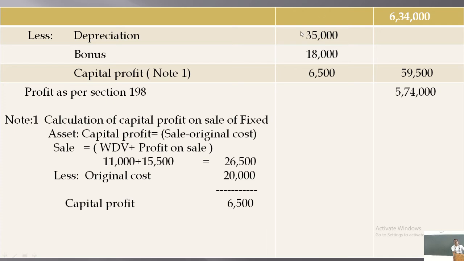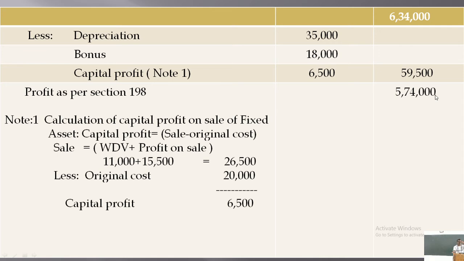Expenses here are depreciation and bonus, which are added back to the net profit, and the total allowable expenses are deducted here. And 6,500 is the profit of capital nature, which was already added while calculating the profit of rupees 2 lakh. Actually, this 6,500 is not to be allowed. Therefore, this amount is deducted from the profit. Therefore, total amount to be deducted is how much? 59,500.